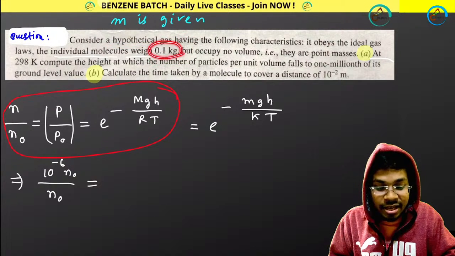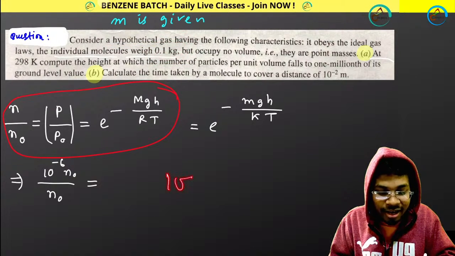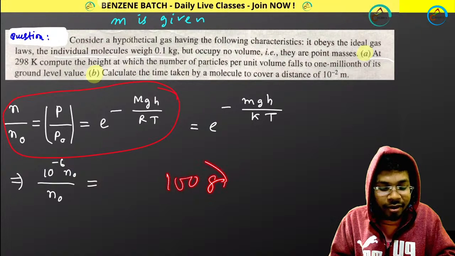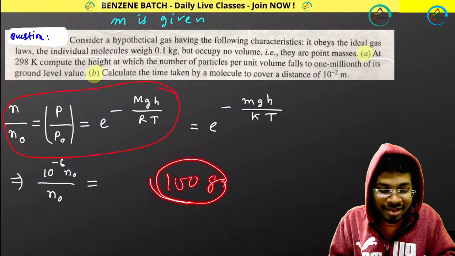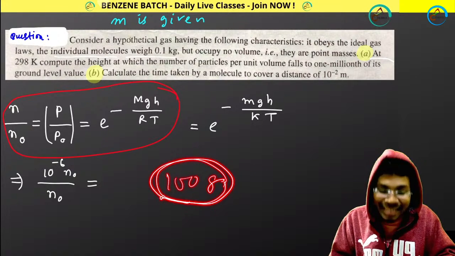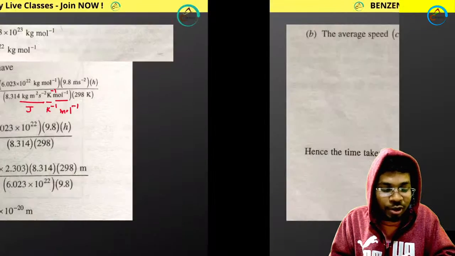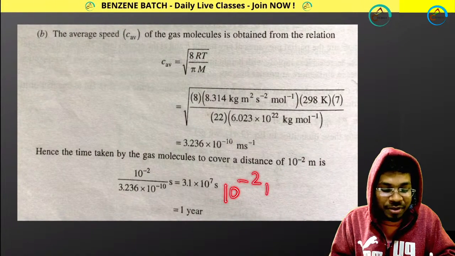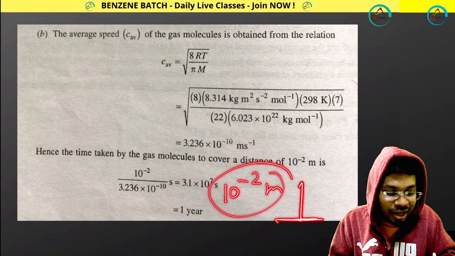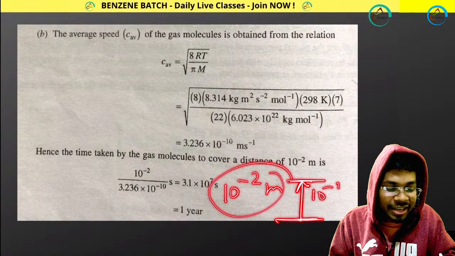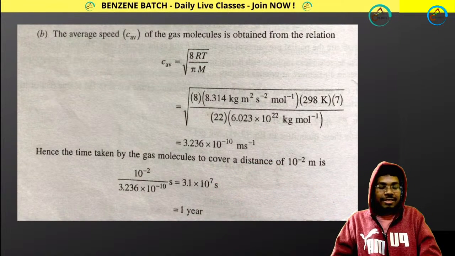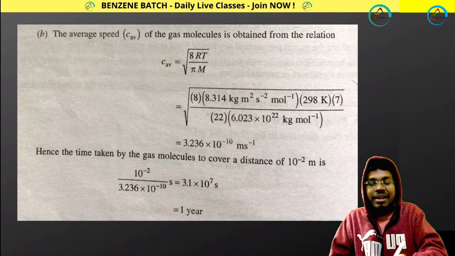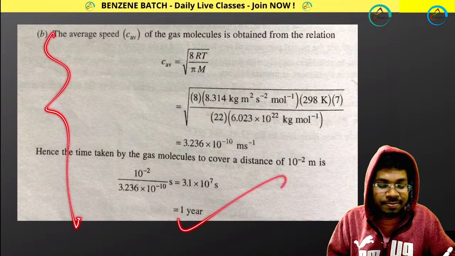Look at this mass, the molecule that has 100 gram mass. So for that, 1 year of time will be taken to go 10 to the power minus 2 meter, from the ground to 10 to the power minus 2 meter height. Simple. It's a different kind of thing, but yes, this part is important as well.